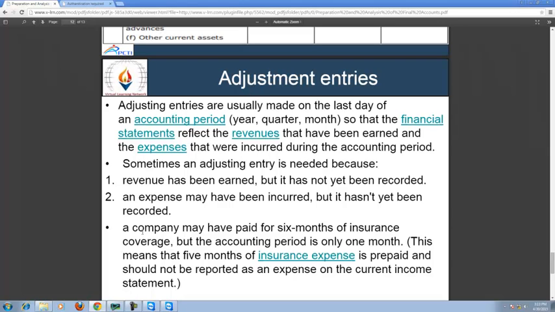A company may have paid for 6 months of insurance coverage but the accounting period is only 1 month. This means that 5 months of insurance expense is prepaid and should not be reported as an expense on the current income statement.